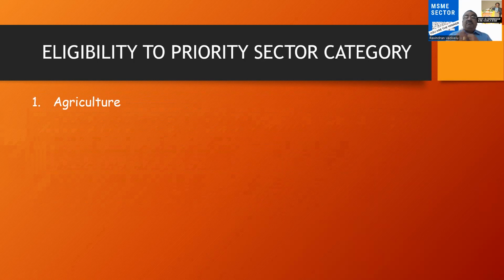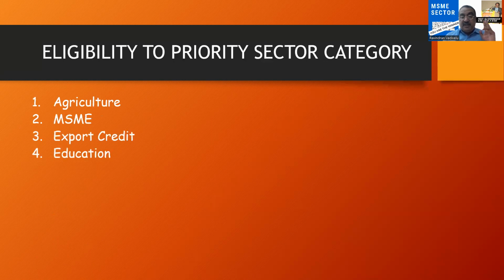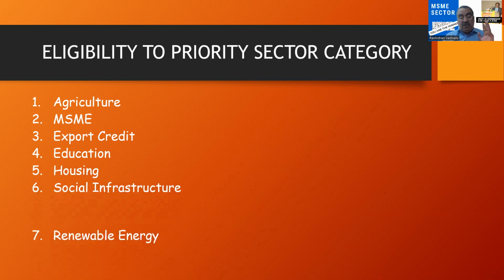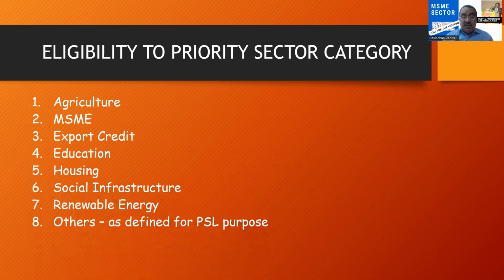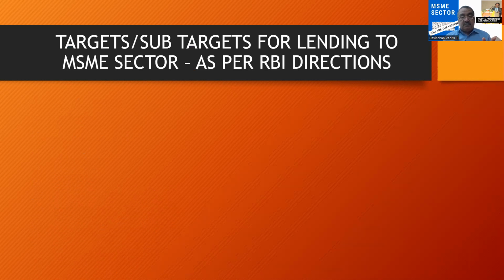We'll have a list of the priority sector categories: agriculture, MSME, export credit, education, housing, social infrastructure, and renewable energy, and others as defined by the central government as and when required. So it is required for priority sector loan purposes. They have classified these priority sector units.